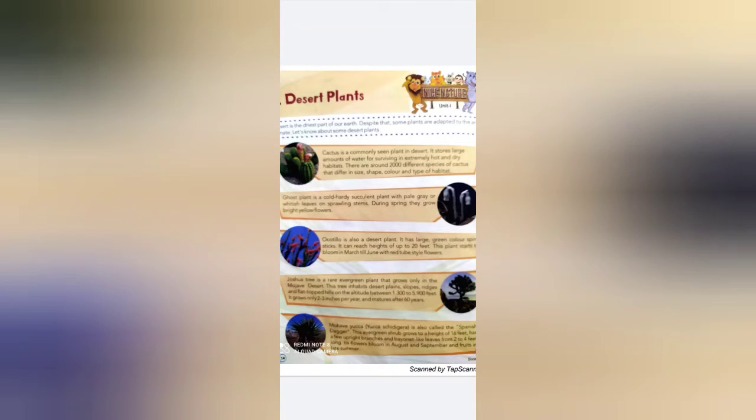It grows only 2 to 3 inches per year and matures after 60 years.